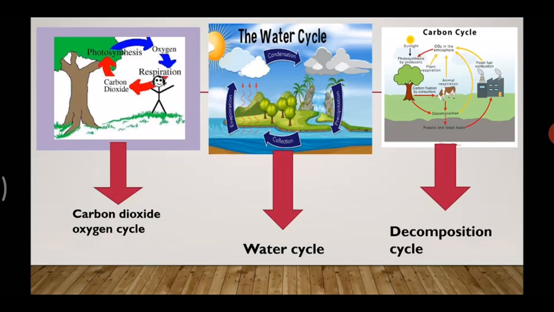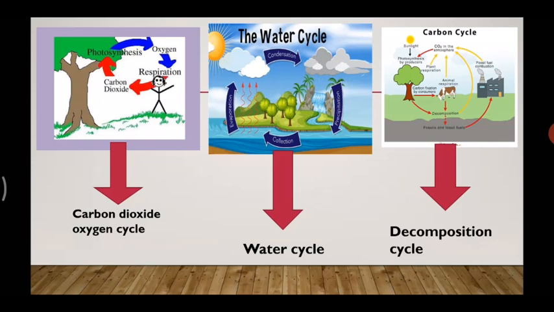Now next we have a decomposition cycle. Small microorganisms living in the soil help in decomposition of plant residue, animal excreta, etc. All these things mix with the soil and are used by plants for their growth. Now when plants and animals die, they decompose in the soil. Now when they decompose, they make the soil rich again, right? Which is good for growing crops and plants. This is an important cycle.